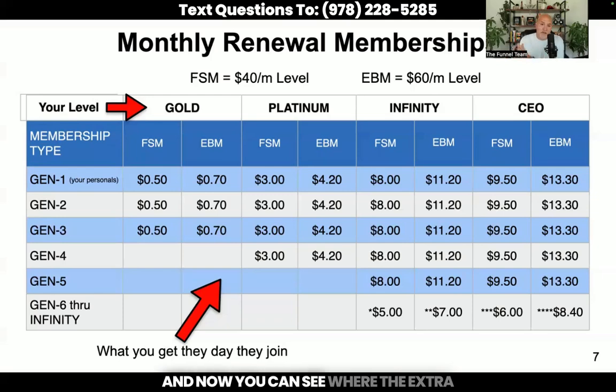And now you can see where the extra money comes in for the CEO Infinity. You have your EVP Infinity, which is that first column on your left, and then you have your CEO Infinity, which is obviously the column on your right. So you can see every single month when people renew, this is a very, very lucrative comp plan, and you can make even more money.